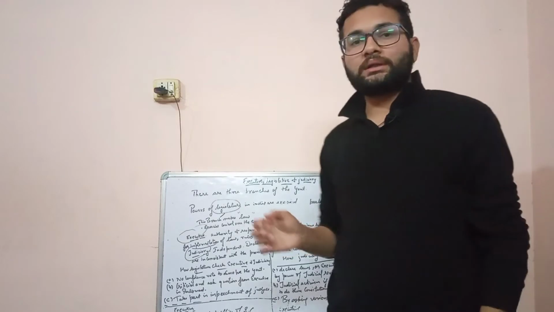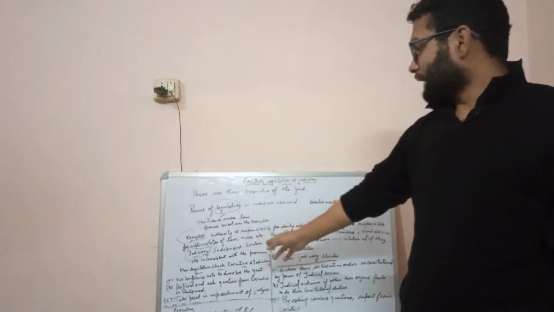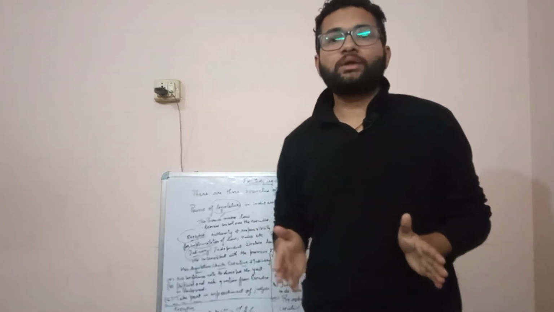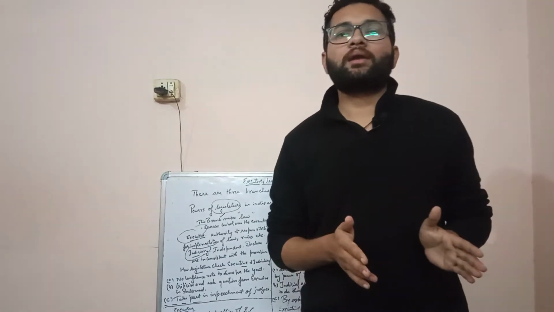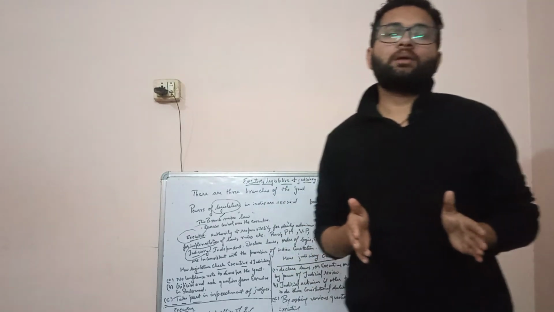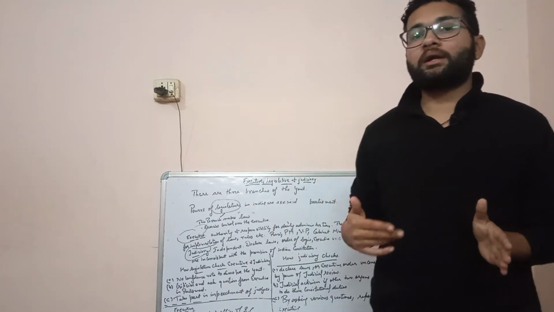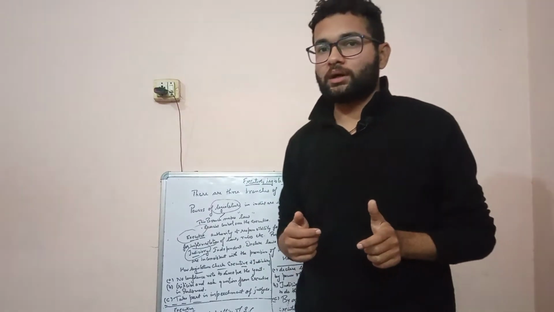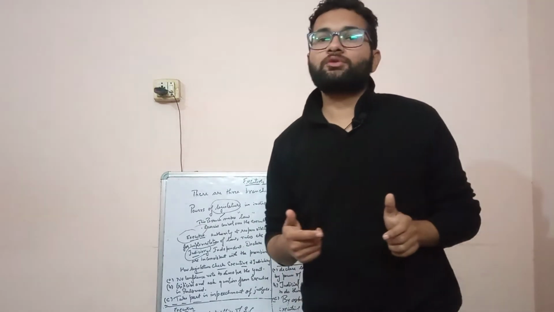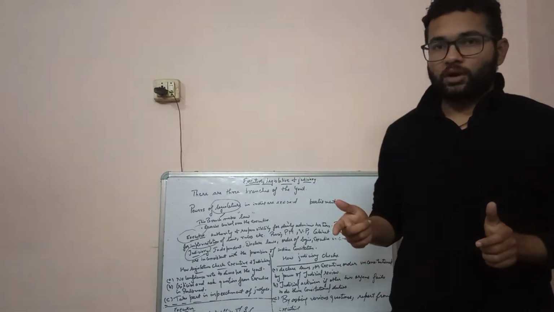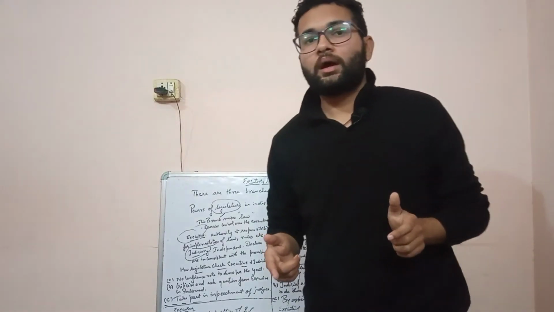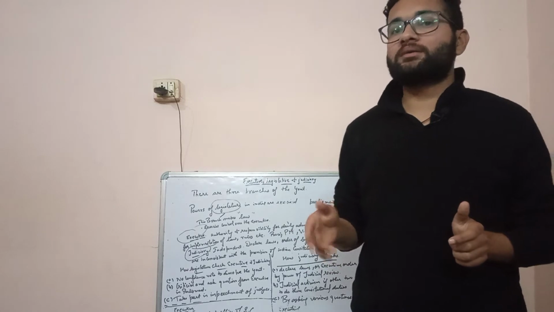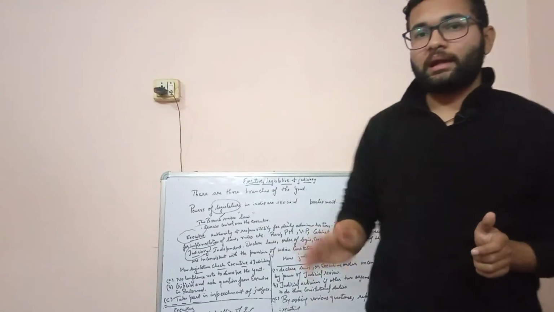Now let us discuss how they put a check and balance on each other. How does the legislative check the executive? Legislative simply means parliament, and in parliament we say that there is an opposition. How do they check the executive? Basically, they check the persons who are in power, like the prime minister and cabinet ministers, by questioning and criticizing their policies. For example, if there is a surprise increase in coronavirus cases, they will ask the central government how they are tackling the coronavirus, why they are unable to tackle it, and they will ask for all the policies taken by the central government. Basically they will be criticizing. So it is a check on the executive by the legislature.